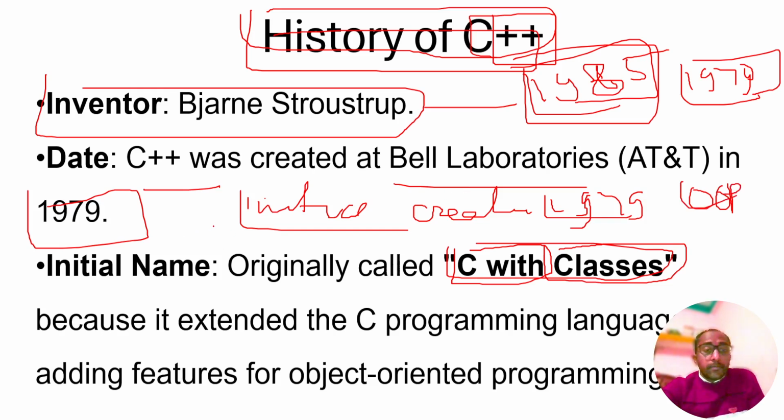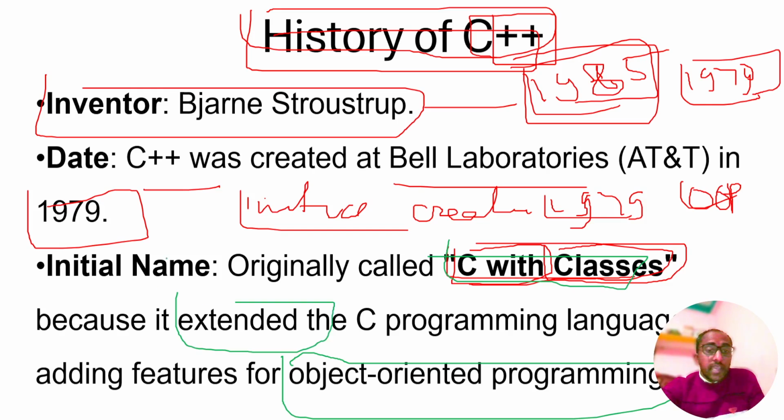So the initial name of C++ was C with Classes. It extends C programming by adding object features, and I've already discussed it in a previous slide. So it was extended with advanced features, object-oriented programming.